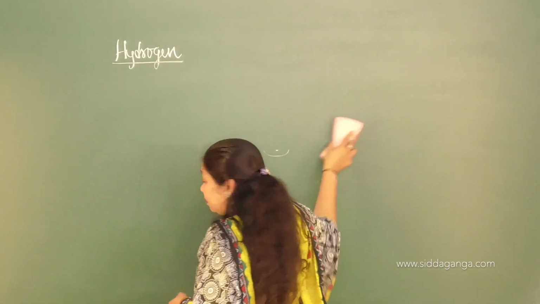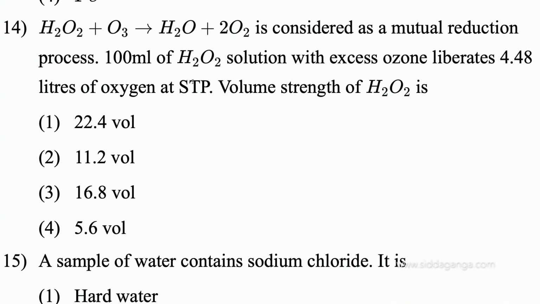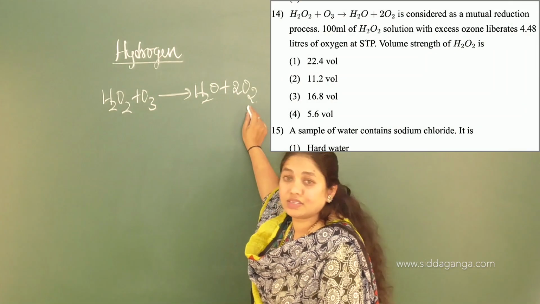What have they given? Let me read the question. Here they have given one expression: H2O2 plus O3 forms H2O plus 2O2. This is one reaction where we can see that hydrogen peroxide is reducing ozone to oxygen.